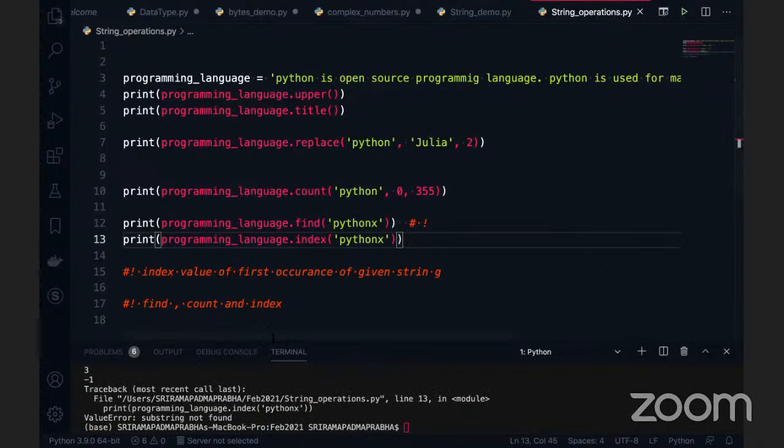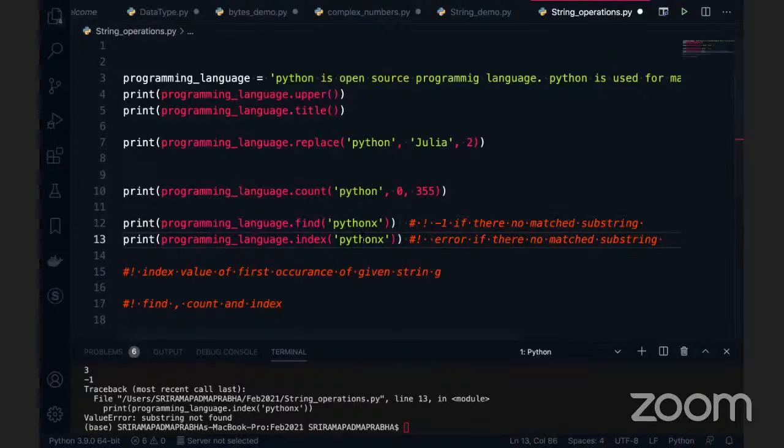You can see find returns -1 if no string is found. If there is no matched substring, it is not returning any error. It's not throwing any error. But unfortunately, this index function is throwing an error. It is an error if there is no matched string found in the given string, right? That is the only difference, guys.